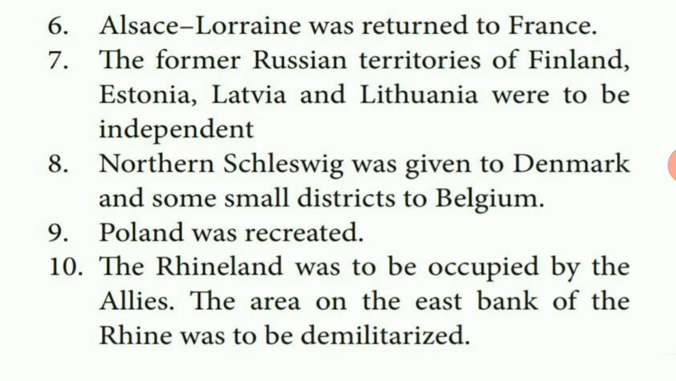Next, the Rhineland was to be occupied by the Allies. The area on the east bank of the Rhine was to be demilitarized. Rhineland was rich in mineral resources, and it was occupied by the Allies from Germany. In that treaty's provisions, it was also allowed for the Allies to occupy the Rhineland. The area on the east bank of the Rhine was to be demilitarized.